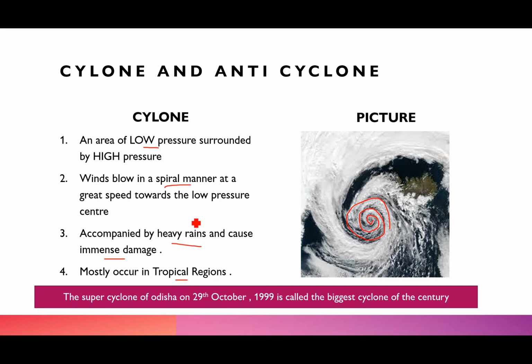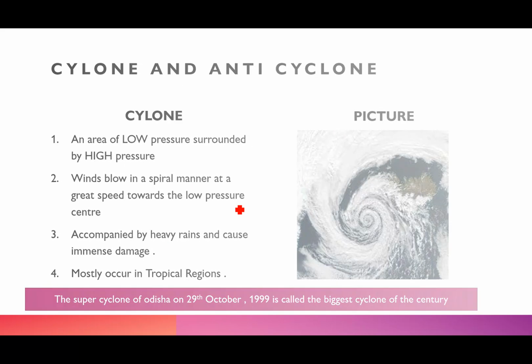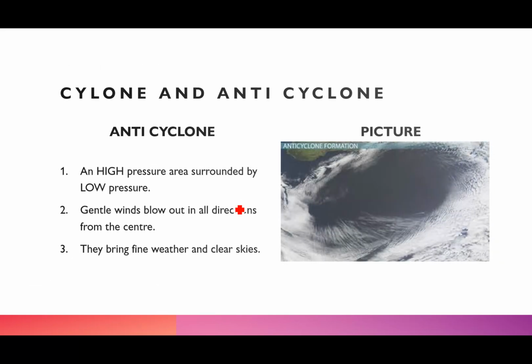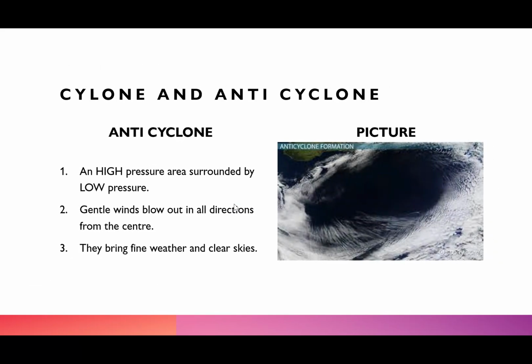So this is how a cyclone would be: an area of low pressure surrounded by the high pressure, and the wind will blow in a spiral manner at a great speed towards the low pressure center, right? Now comes your anticyclone. See, this is how an anticyclone looks like. Now, what is the difference? There's a high pressure area surrounded by a low pressure.